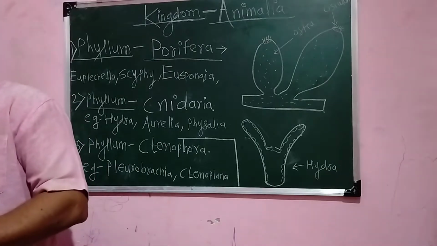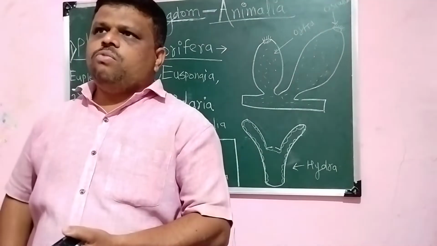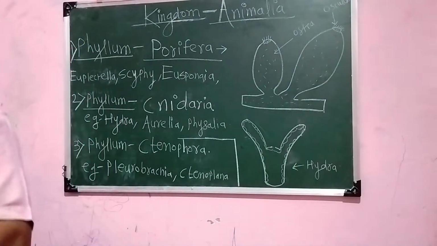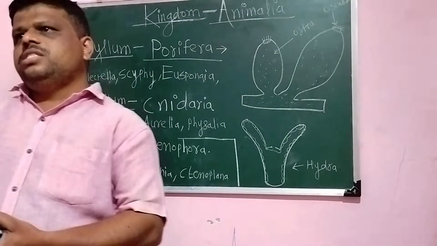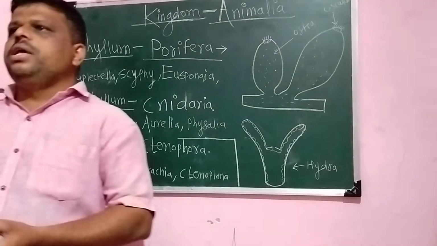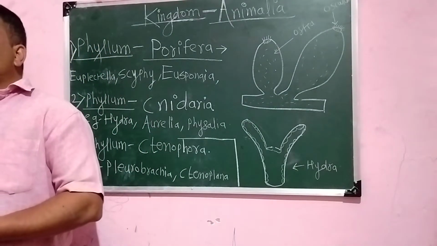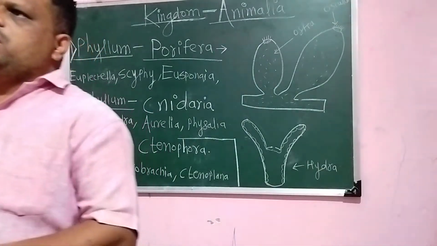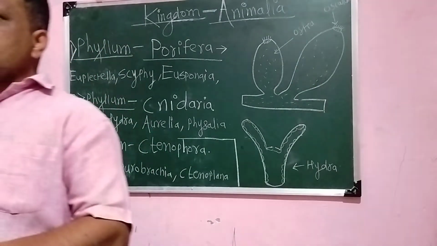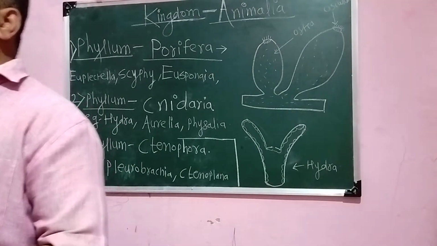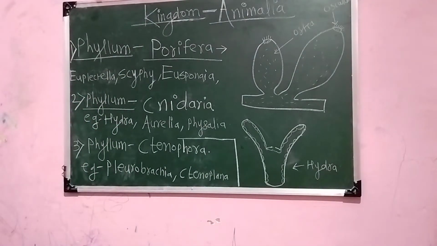Okay, now just move towards the third type of animal body plan, that is the tube within tube body plan. I repeat my sentence. This is the third type of body plan, that is tube within tube body plan. So in this particular tube within tube body plan, a digestive system is present and a body cavity is present.